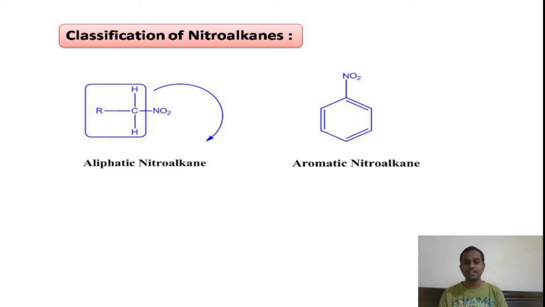This is an aromatic nitrohydrocarbon. So these are nothing but nitro derivatives of aromatic hydrocarbons, which we get by the replacement of one or more than one hydrogen on the benzene nucleus with the nitro group. By replacing one or more than one hydrogen atom on the benzene, we will get the nitrobenzene.